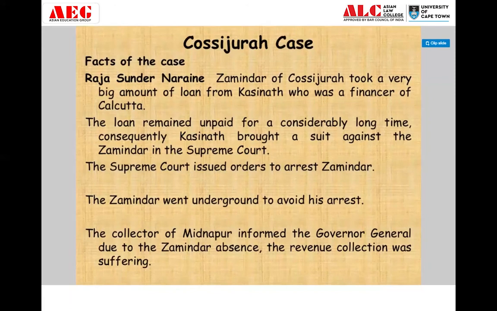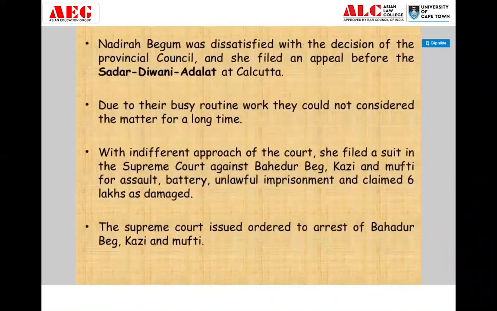It also stated that if there is a servant of the company, he no longer comes within the jurisdiction of the Supreme Court. So this was later cleared in the Act of Settlement, which came up in 1781. But before the Act of Settlement, three cases actually did a little wrong to the people. The Raja Nandakumar case actually led to the execution of Raja Nandakumar. Second was the Patna case that we have seen, where the Kazis and Muslim law officers were arrested. Nadira Begum was given 3 lakh as compensation from the Supreme Court.